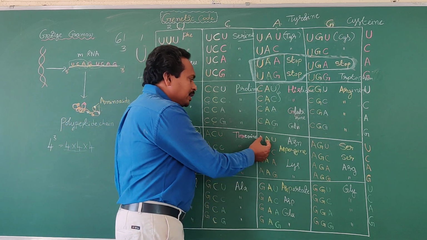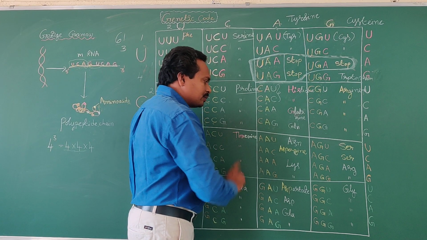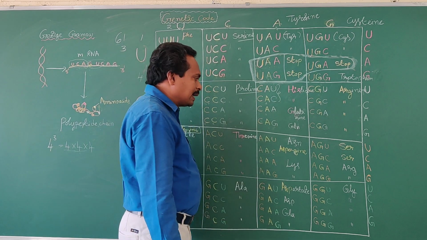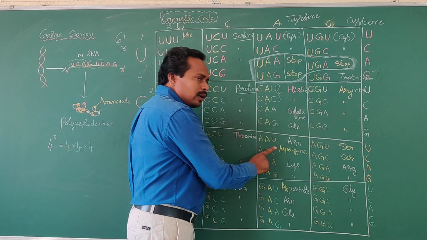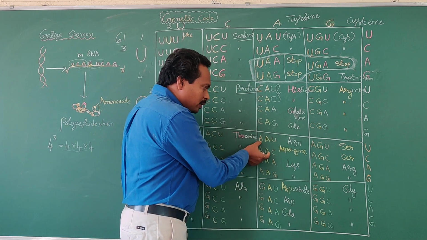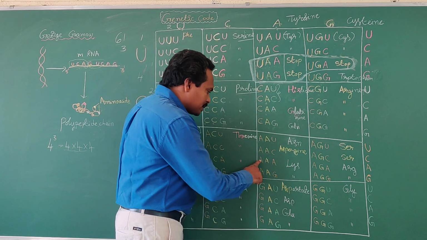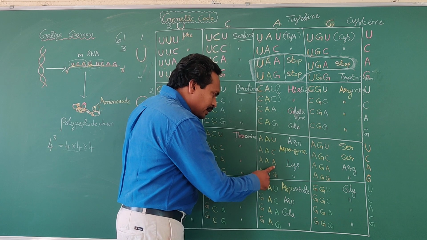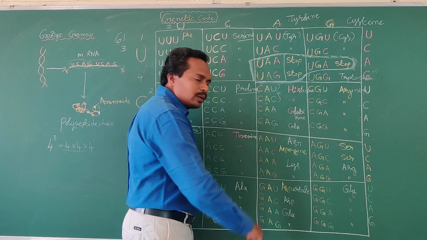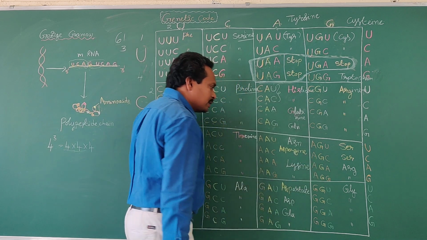Next, AAU, AAC. These two codons code for synthesis of ASN amino acid. ASN means asparagine amino acid. These both codons code for synthesis of asparagine amino acid. Okay? Next, AAA, AAG. These two codons code for synthesis of lysine amino acid. LYS means lysine amino acid.